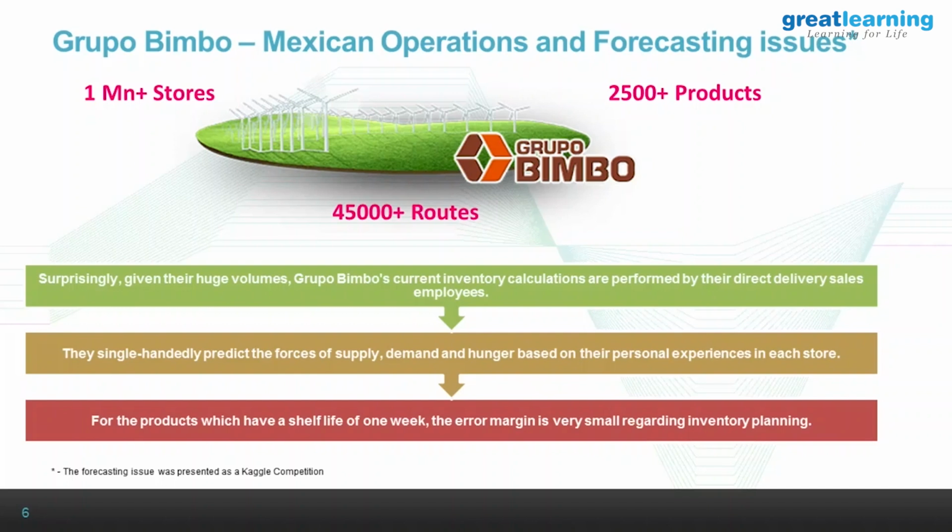Another key thing is the shelf life of these products is going to be 1 week. We're talking about bread rolls and cakes, bakery items which are going to go stale within a week or so, and it's quite important they get those numbers right. They want to get away from relying on these direct employees. If you get it wrong, the cost is very high, and local knowledge also comes in a lot. So we want to see how we can convert that into algorithms as much as possible.